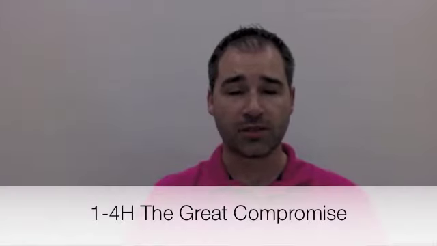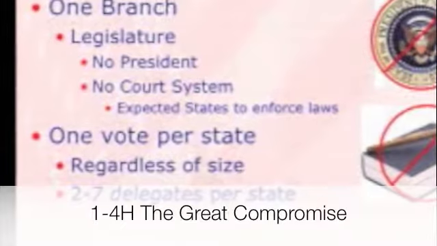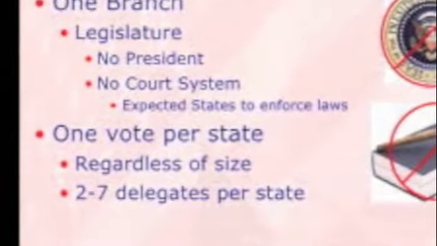The writers of the Constitution decided to also change the legislature. In the Articles of Confederation legislature, there was one house, and each state had one vote regardless of the size of the state. When they decided to scrap the articles, they decided to also reform the legislative branch.